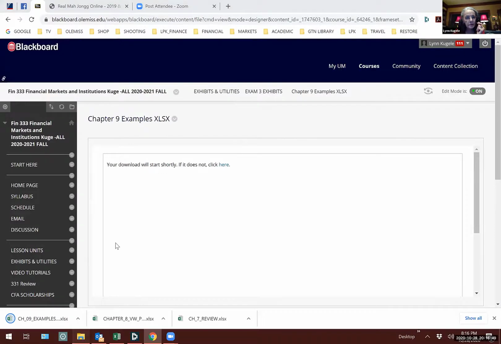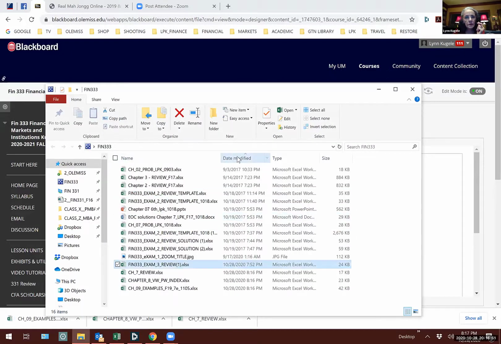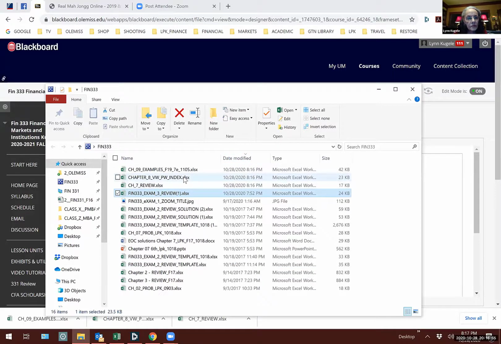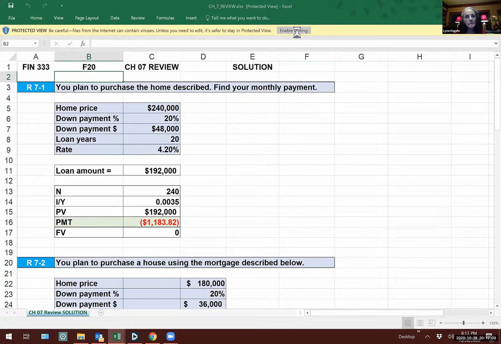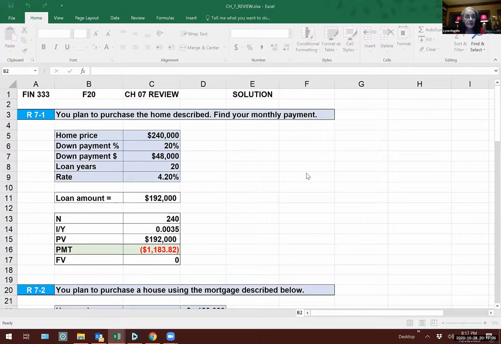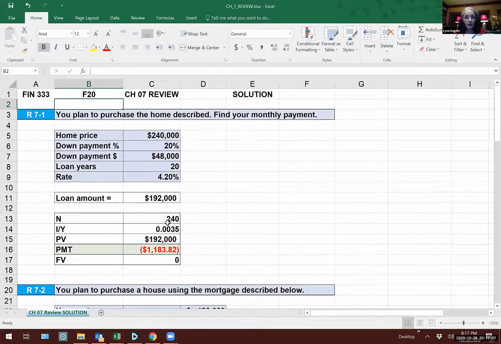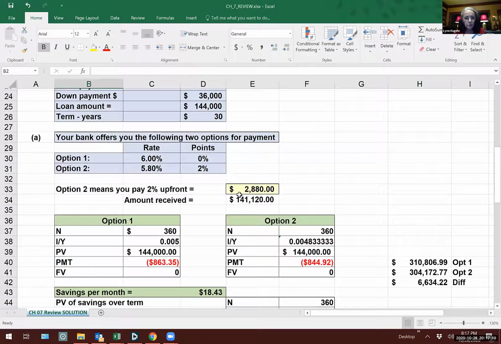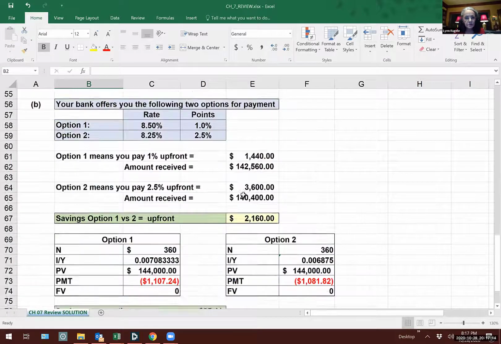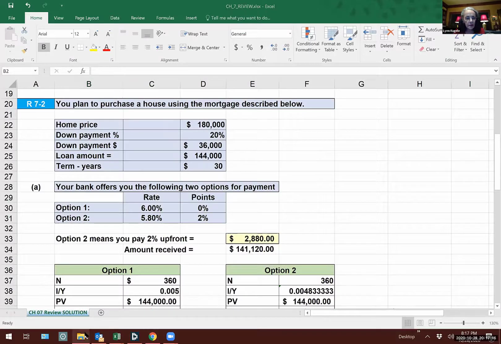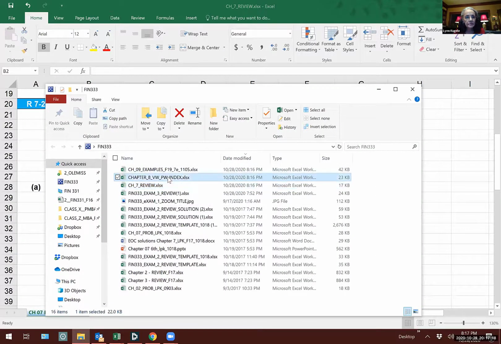Okay, let me go get these. I want chapter 7 review. There we go. It's coming. There. That's basically it. It was the problem on the monthly payment. This one had to do with the points options. That was the other thing in chapter 7. Chapter 8.